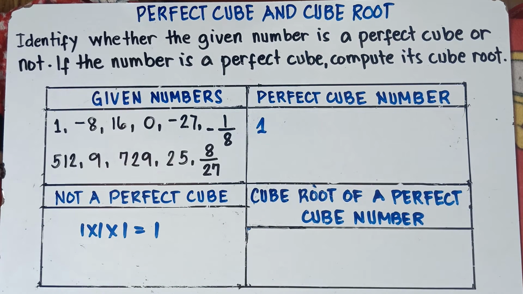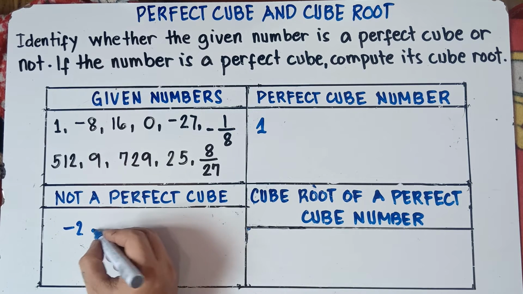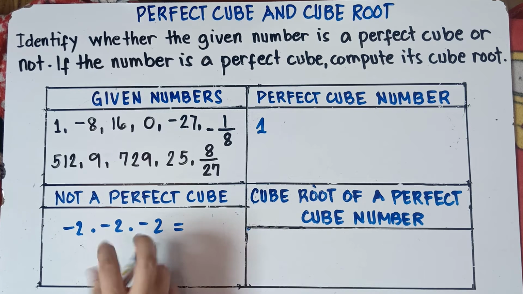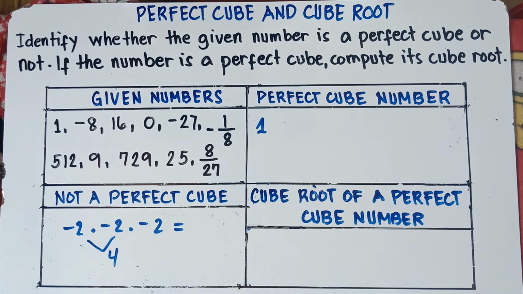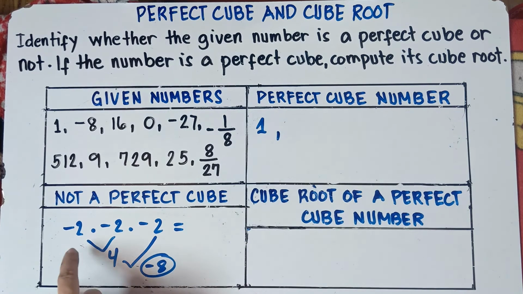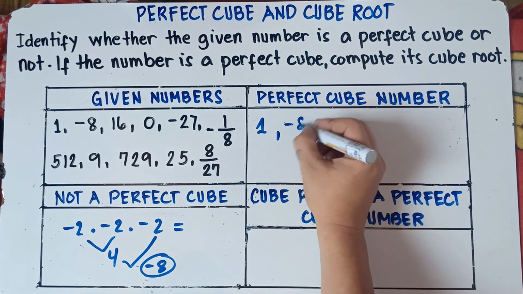How about negative 8, class? Is negative 8 a perfect cube? Yup, negative 8 is a perfect cube because if we multiply negative 2 by itself 3 times, negative 2 times negative 2 is positive 4. And then positive 4 times negative 2 would be negative 8. So therefore, negative 8 is a perfect cube.